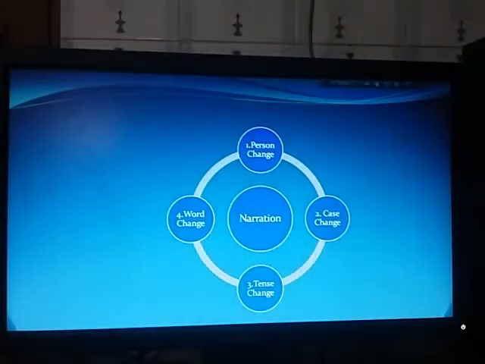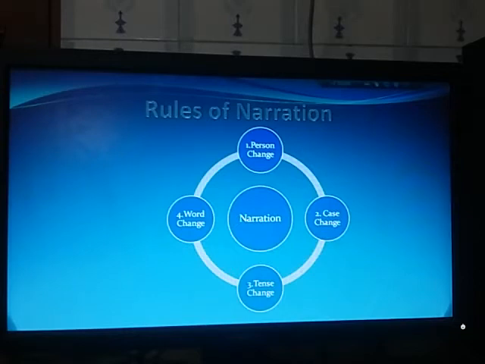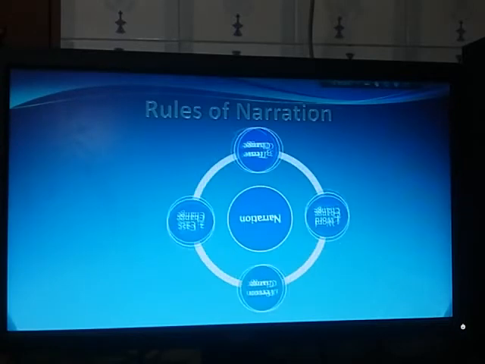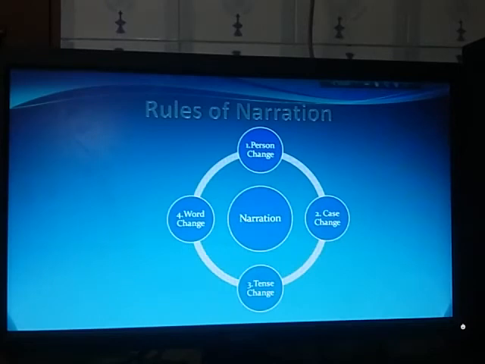Okay, now rules of narration. There are a lot of rules of narration change in your books. I have presented these rules under 4 subheadings. Number 1, person sense. Number 2, case sense. Number 3, tense sense, and number 4, word sense. So I will explain each of the 4 headings. Number 1, person sense.